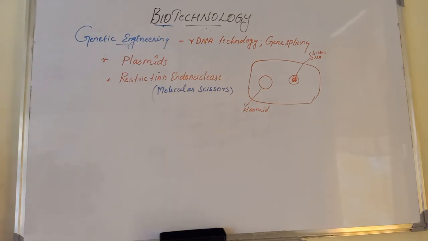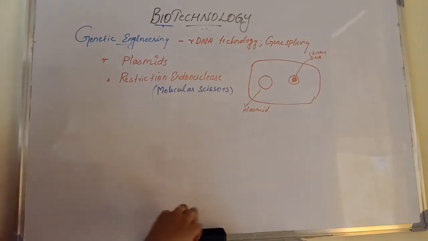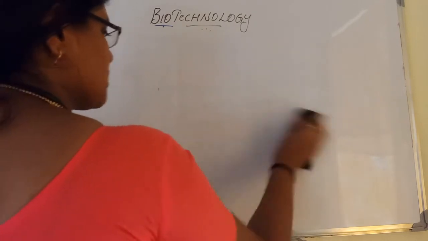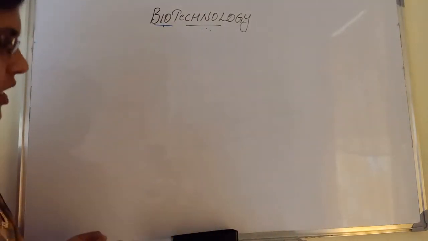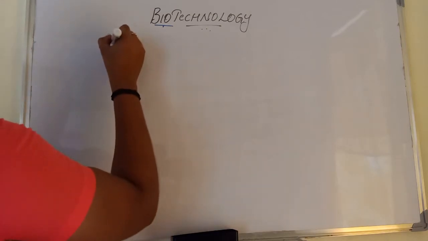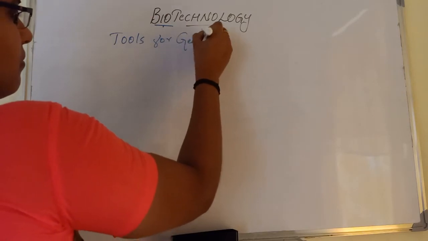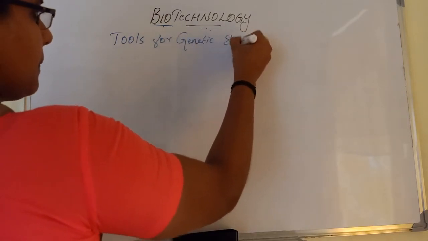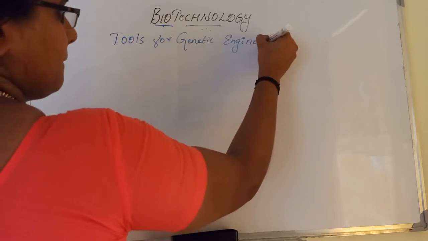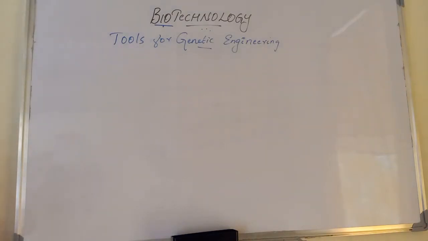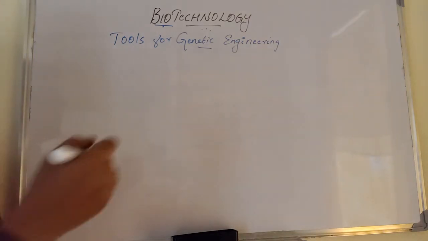Three types of biological tools are used in the synthesis of recombinant DNA, or rDNA. They are enzymes, cloning vector, and host.